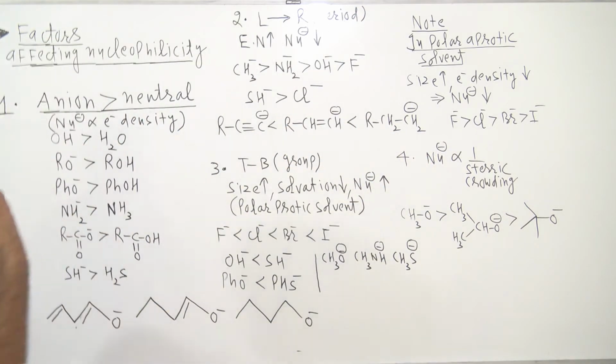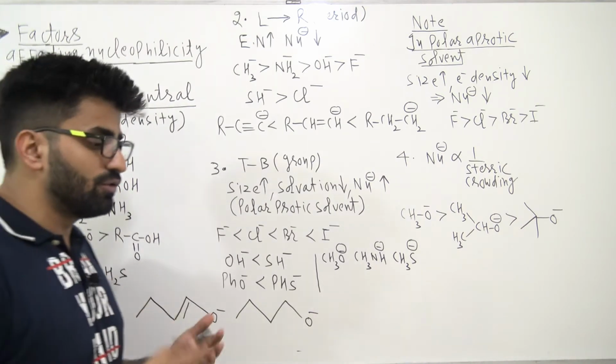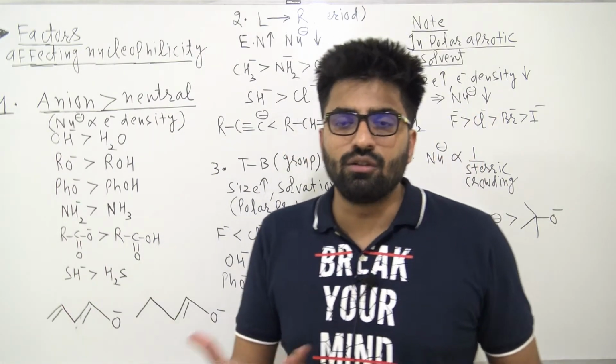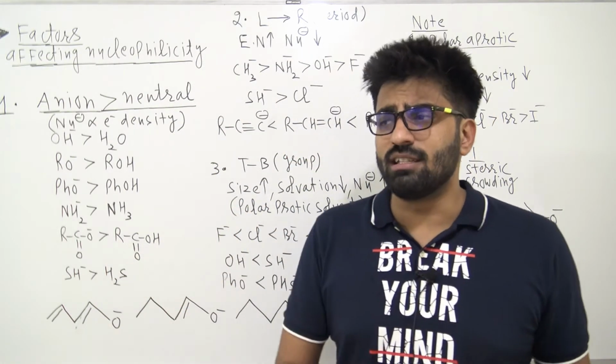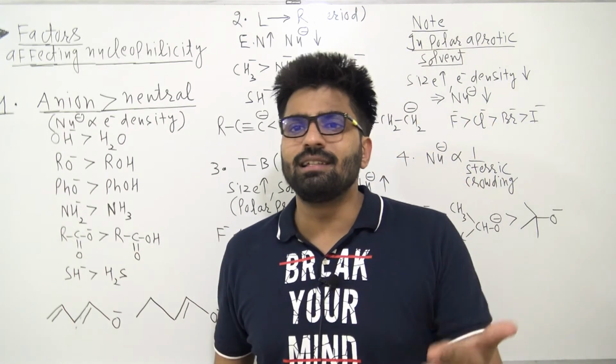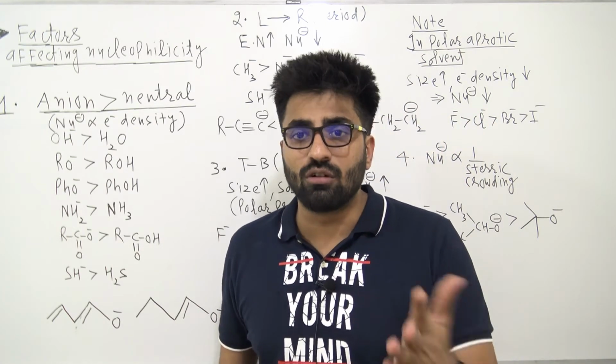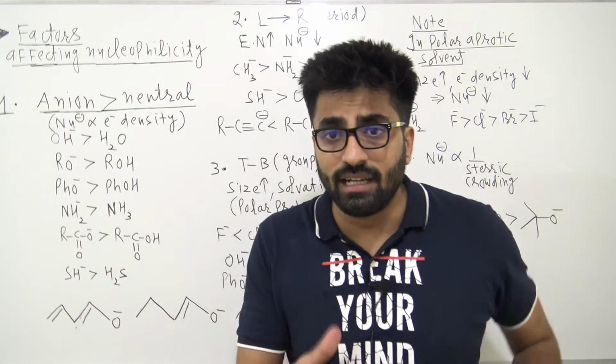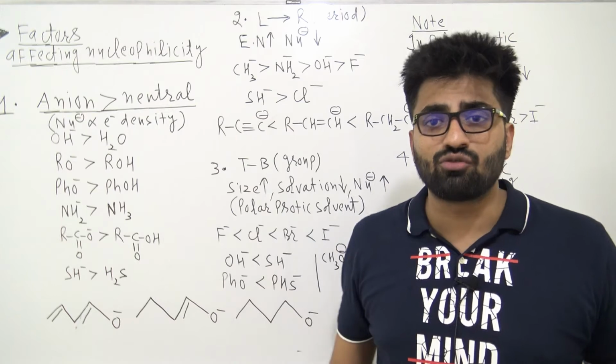So the first rule, rule 1, is that anion will have more nucleophilicity than neutral atom, right? Now why? What is the reason? See, nucleophilicity depends upon electron density. If there are 2 things, the one having more electron density is more capable of donating its electron pair, right?